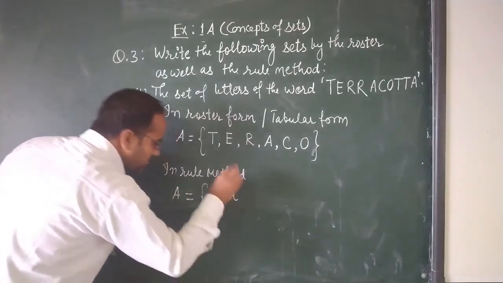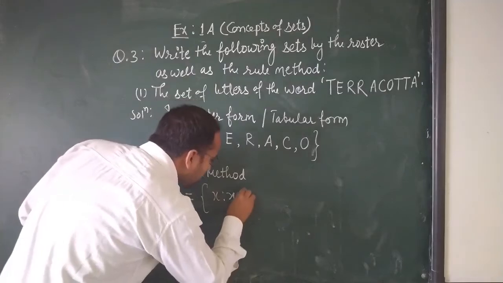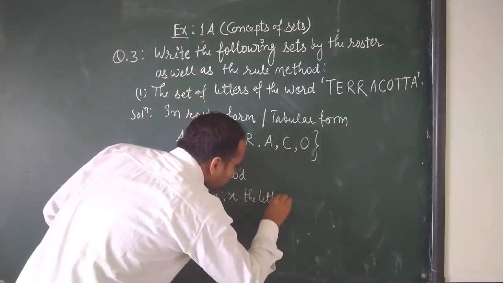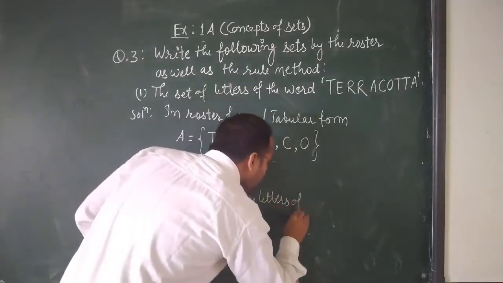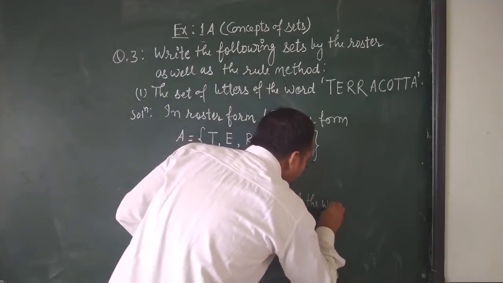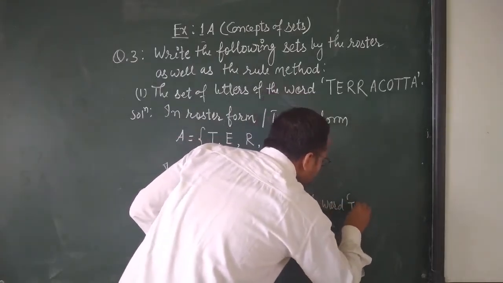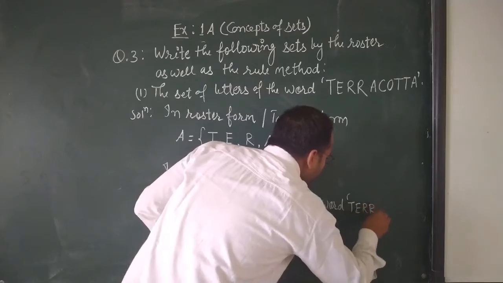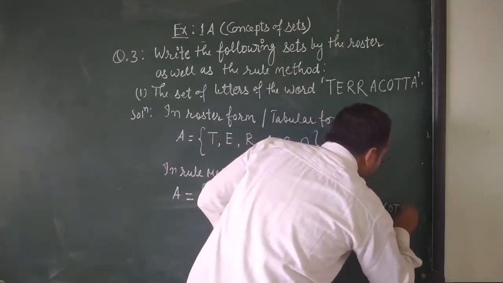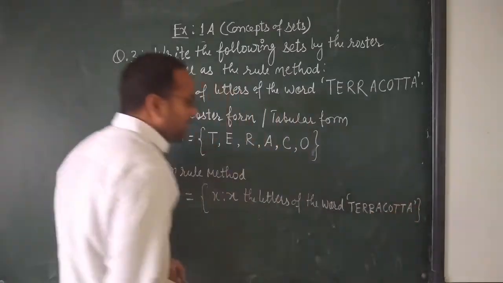x such that x, the letter x such that x, the letters of the word terracotta. Include this curly bracket.